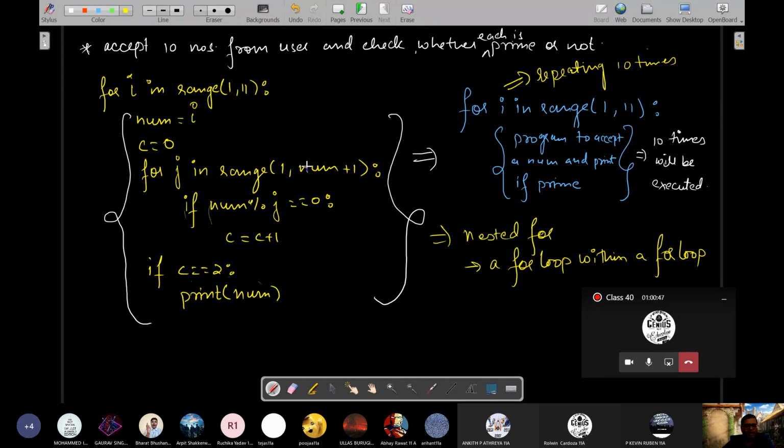The inside for loop will never run 10 times. Only in the last case will it run 10 times. When I is 1, it will run 1 time. When I is 2, it will run 2 times. When I is 3, it will run 3 times.